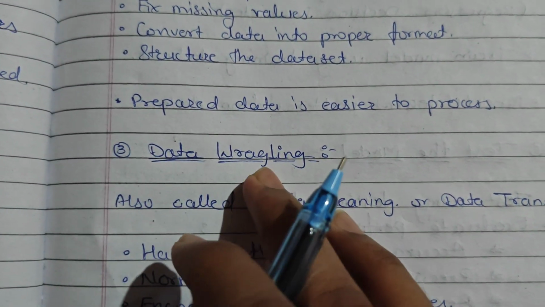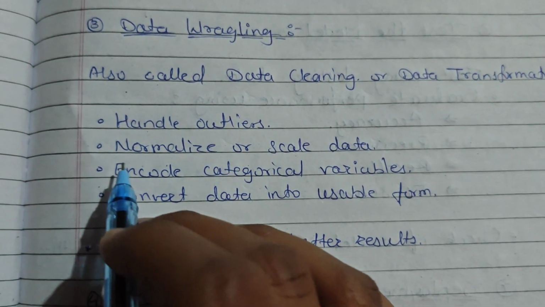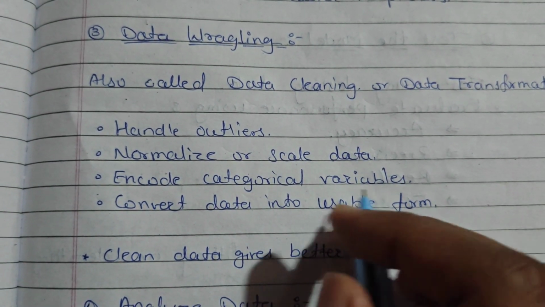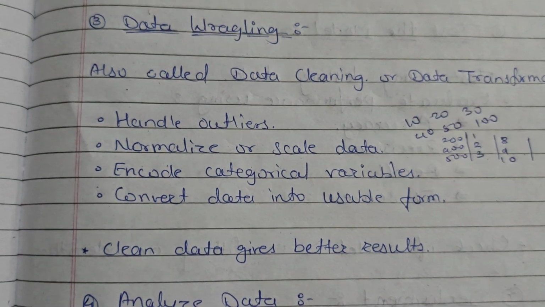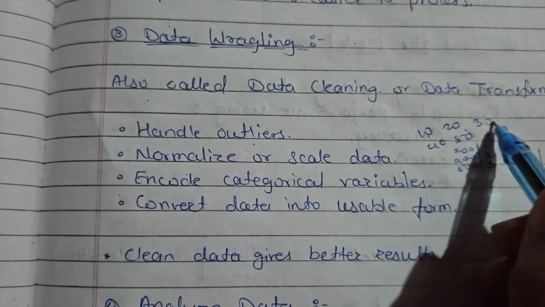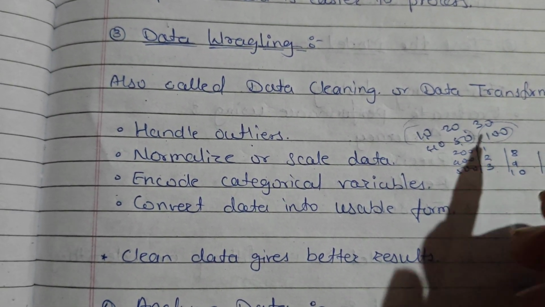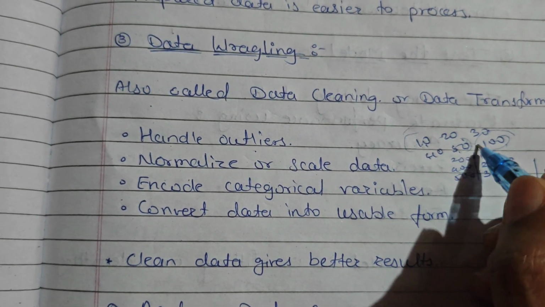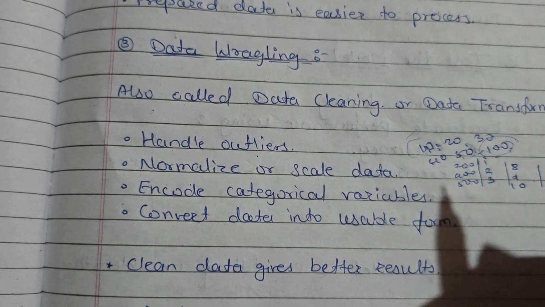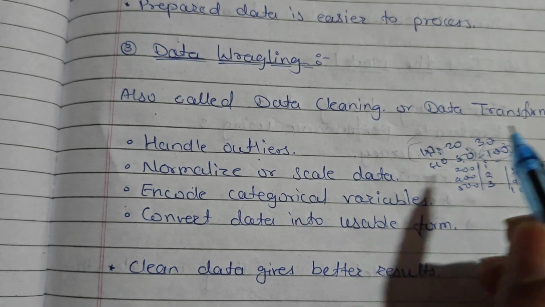The next step is data wrangling. This step is also called data cleaning or data transformation. Here we handle outliers, normalize or scale data, encode categorical variables, and convert data into usable form. Outliers: suppose we have a data set like 10, 20, 30, 40, 50, ranging from 10 to 30, and there is some data like 100. So this becomes the outlier for this data set. It will affect the mean value, etc. It will affect accuracy too.